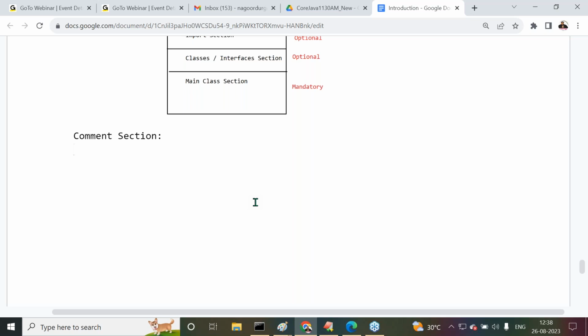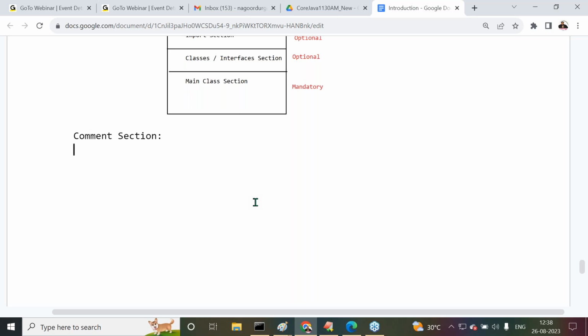For example, we are working with a company, and we are assigned to a particular project. We are going to start our code. Before we start our coding part, in every Java file, it's a convention to provide some details about our code in the Java file. To provide these details, we are going to use the comment section.